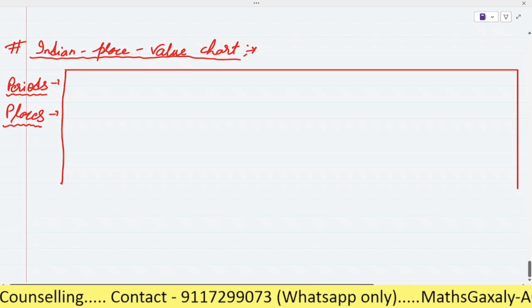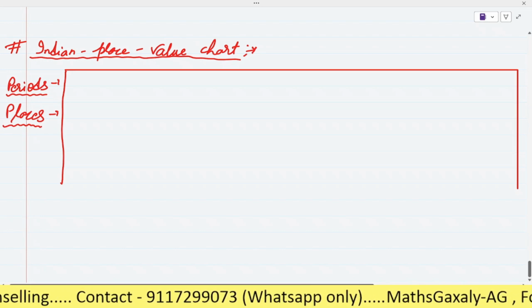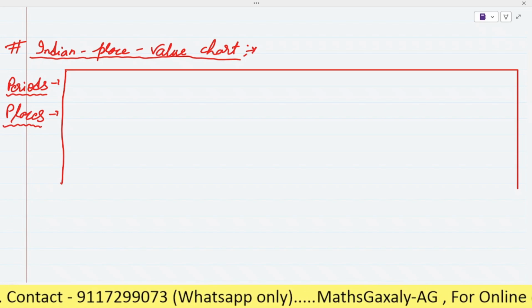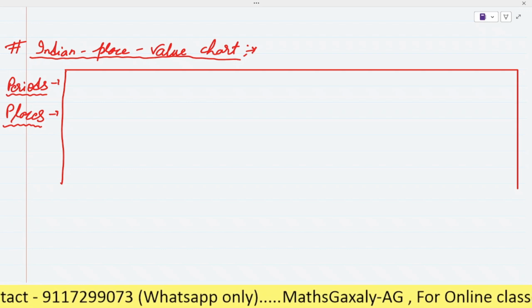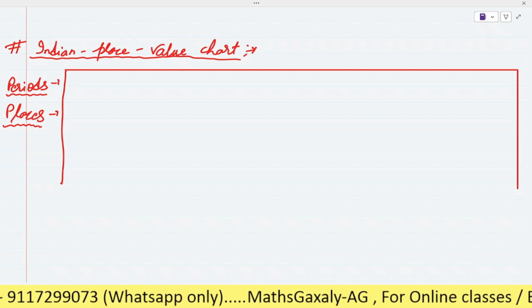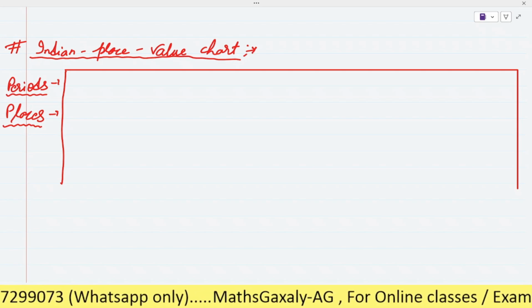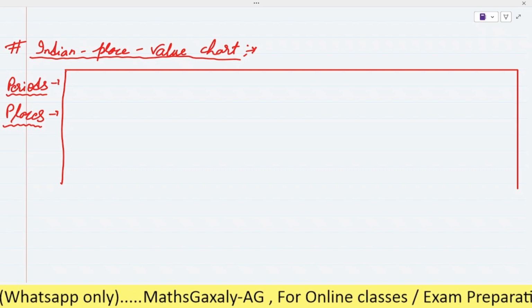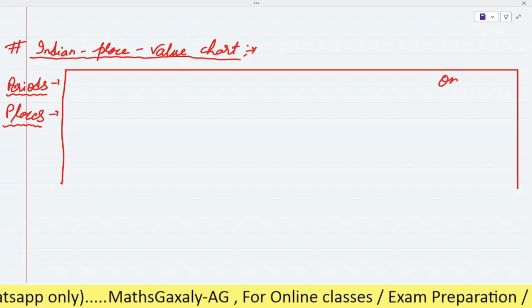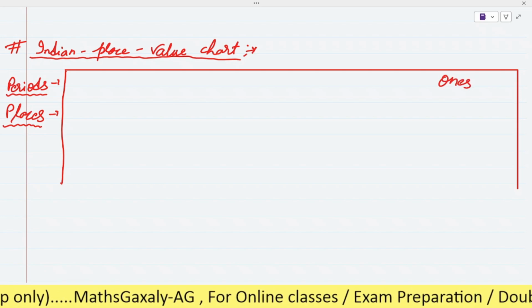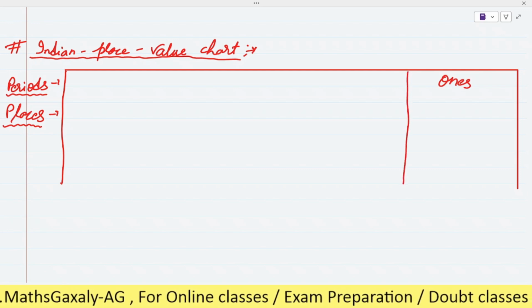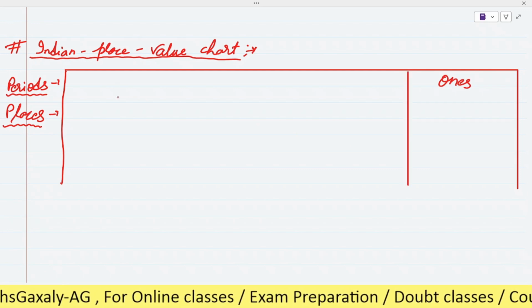In the Indian place value system, we learned there are four periods. They are ones, thousands, lakhs, and crore. Under it, we will learn the places. Suppose this is the period of ones.